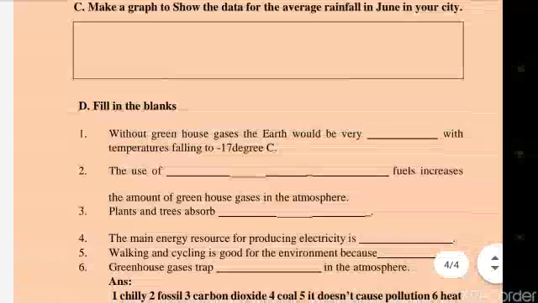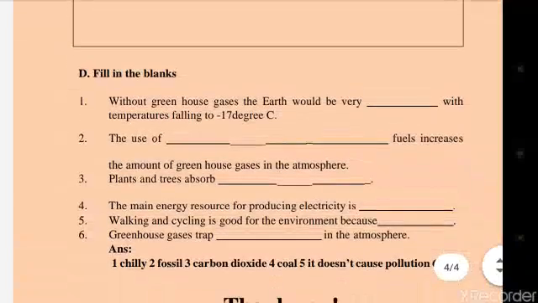Fill in the blanks. Number 1 is, without greenhouse gases, the earth would be very dash with temperatures falling to minus 17 degrees centigrade. The answer is chilly. The use of dash fuel increases the amount of greenhouse gases in the atmosphere. The answer is fossil fuels.